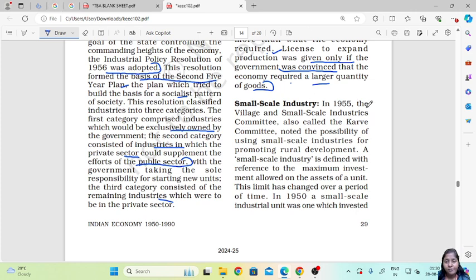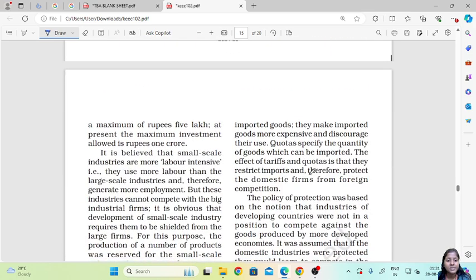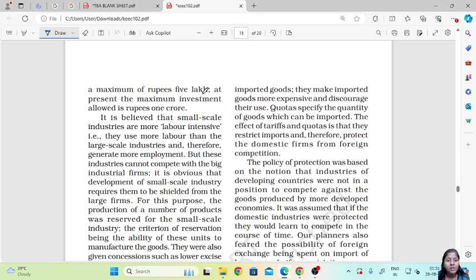In 1955, the Village and Small Scale Industries Committee, also called the Karve Committee, noted the possibility of using small scale industries for promoting rural development. A small scale industry is defined with reference to the maximum investment allowed on the assets of a unit, and this limit has changed over a period of time. In 1950, a small scale industrial unit was one which invested a maximum of 5 lakh rupees. At present, the maximum investment allowed is 1 crore.